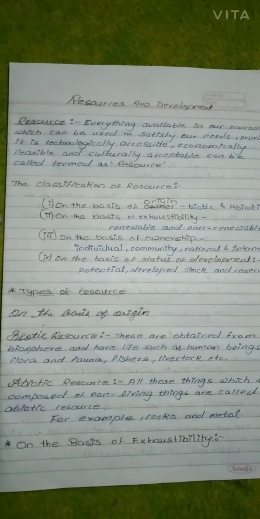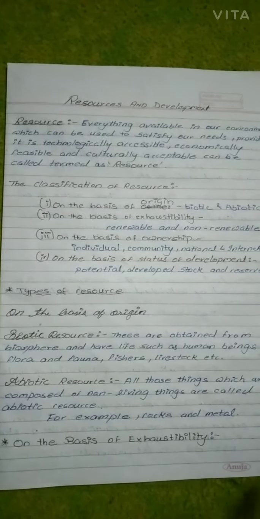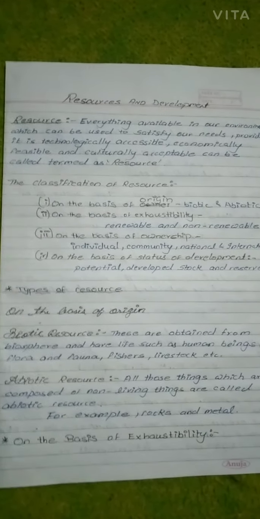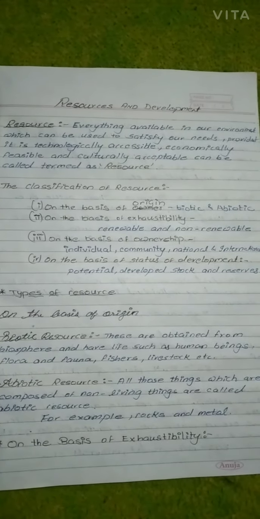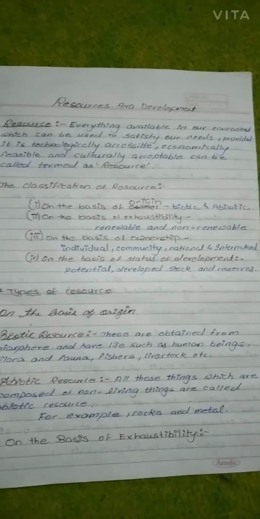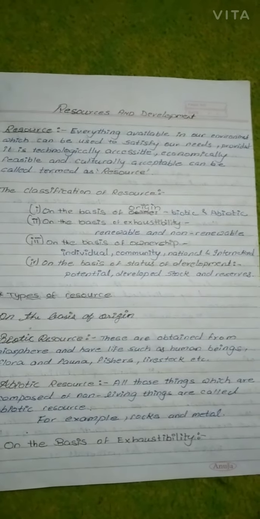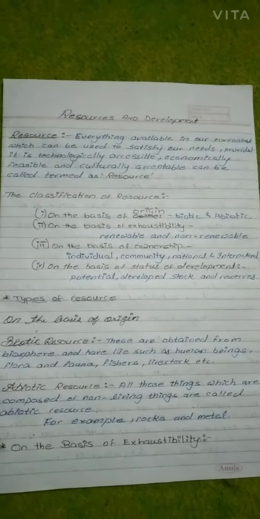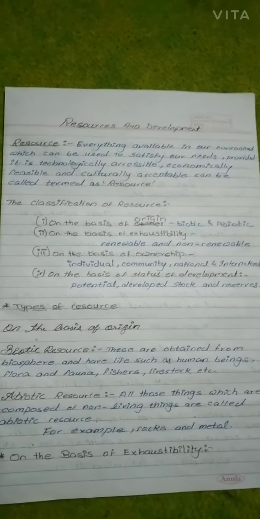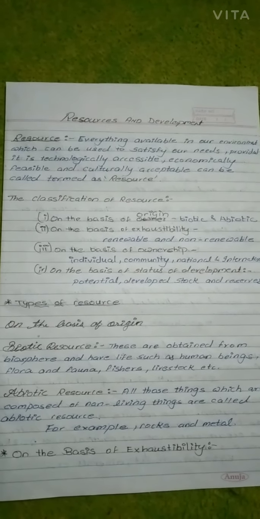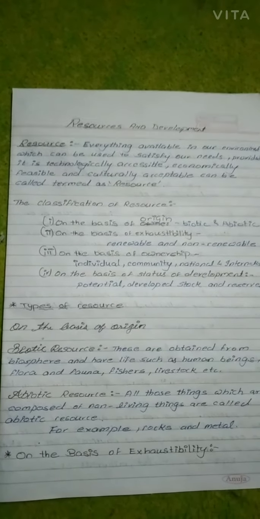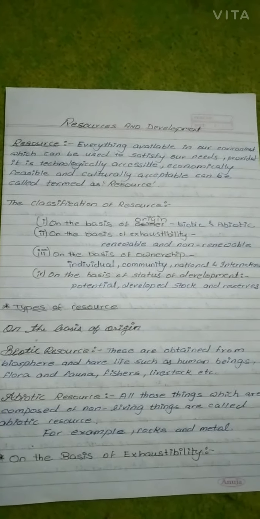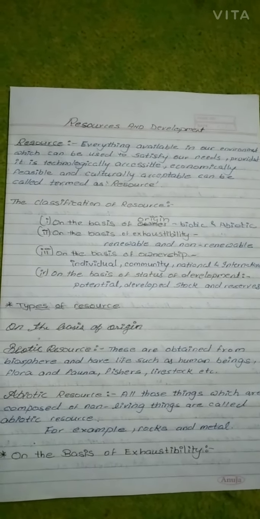So next, let's start with the classification of resources. On the basis of origin: biotic and abiotic. On the basis of exhaustibility: renewable and non-renewable. On the basis of ownership: individual, community, national, international. On the basis of status of development: potential, developed, stock and reserve. And so we'll know them in detail now. So types of resources on the basis of origin, which are they? Biotic and abiotic. So let's start with biotic.